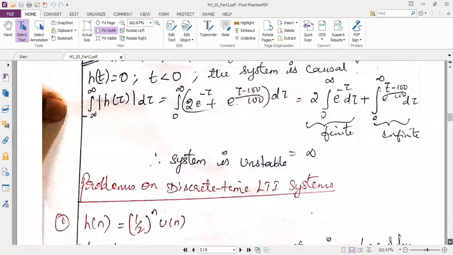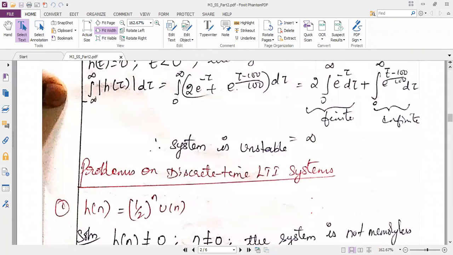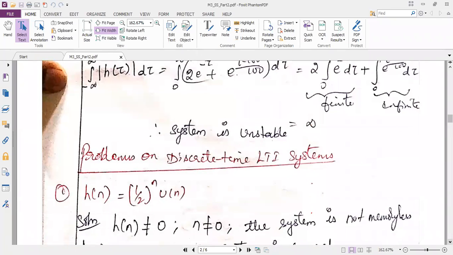So now, the first question I want you to write down: h of n is equal to 1 by 2 power n into u of n. Seeing this question, can you easily identify that this is not a memoryless system? Am I right?